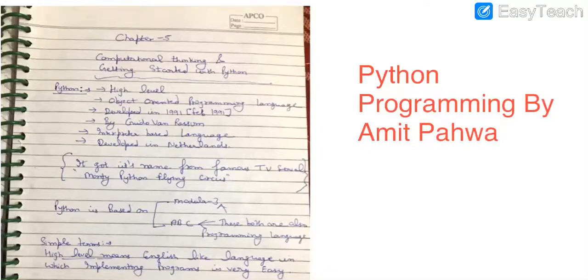Good evening, everyone. Today we are going to start our chapter number 5. The book which I am following is Computer Science with Python by Sumita Arora, Dhanpat Rai Publication. We are starting the programming part from chapter number 5 in the book. The name of the chapter is Computational Thinking and Getting Started with Python.